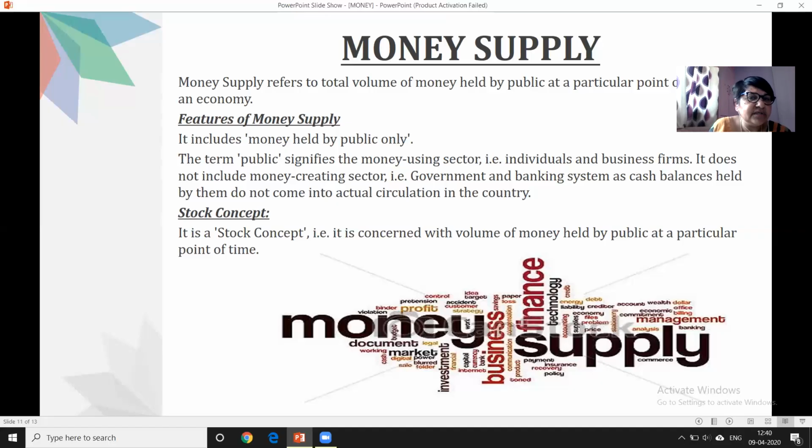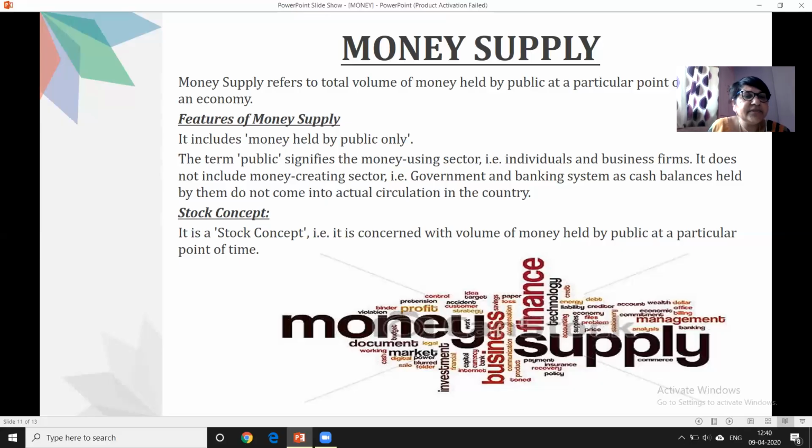Because we have already studied that banking creates money. They are just supplying the money of one person to another person. If we counted that money, there would be double counting, which we have to avoid. So money supply means only that money which is held by the public, not by the banking system.